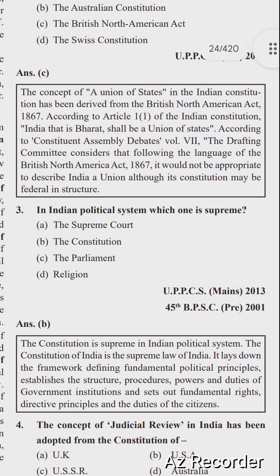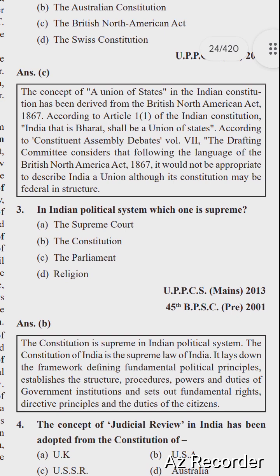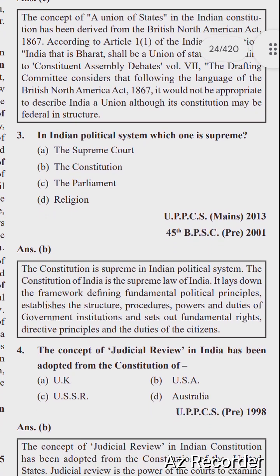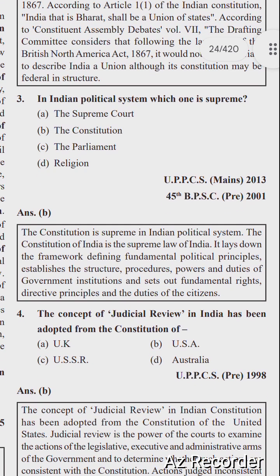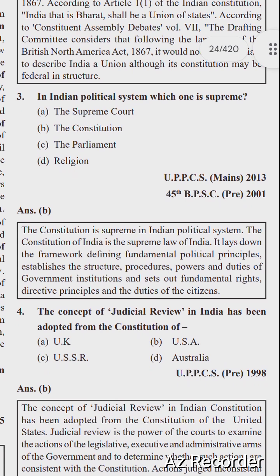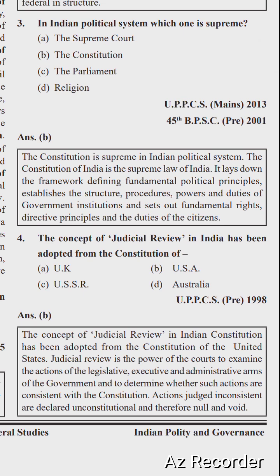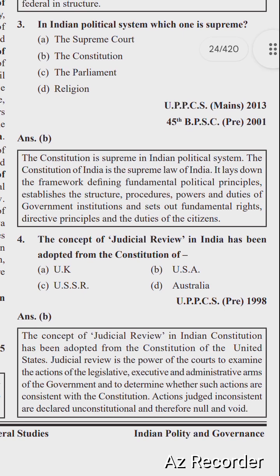The next question is: in the Indian political system, which one is supreme? Options are the Supreme Court, the Constitution, the Parliament, and religion. The right option is option B, the Constitution. The Constitution is supreme in the Indian political system. The Constitution of India is the supreme law of India. It lays down and establishes the structure, procedures, powers and duties of government institutions and sets out fundamental rights, directive principles and duties of the citizens.